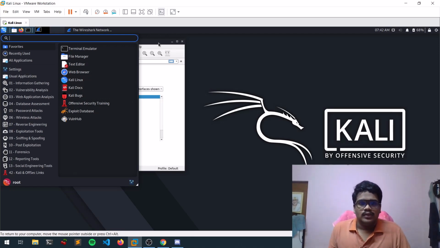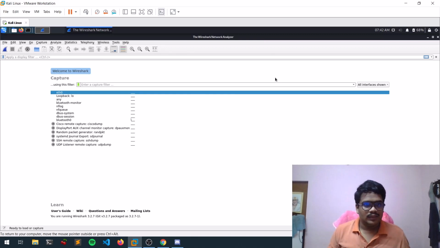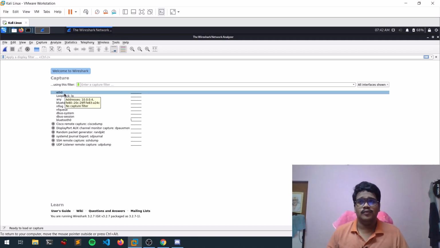So let that open guys. It's open here. Let me enlarge it a little bit. The font is not increasing, but here you can see how the interface looks. Here you can see some interfaces, like every device has interfaces such as Ethernet, Wi-Fi, Bluetooth and things like that. Here you can see something like eth0, which is Ethernet. Since we are running on VirtualBox or VMware, we are connected to Ethernet with the help of NAT, network address translation. So that's how it is guys.